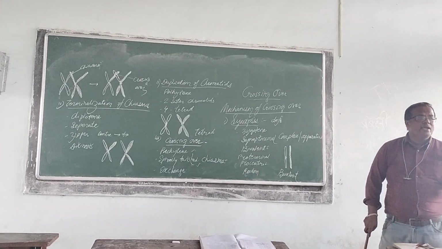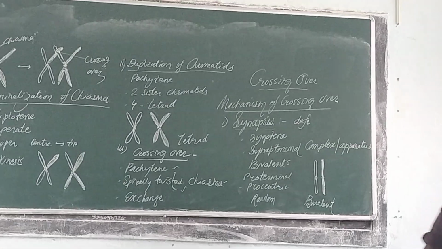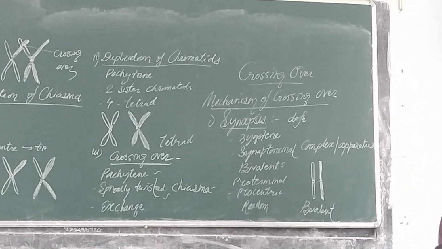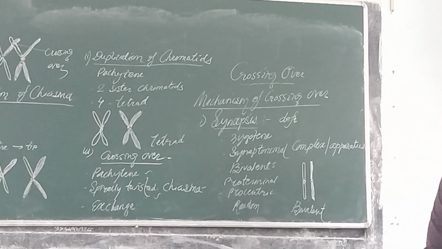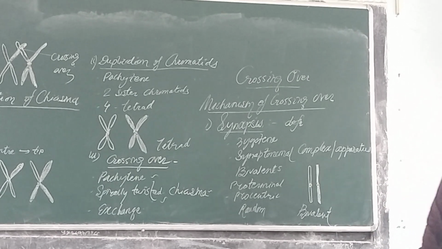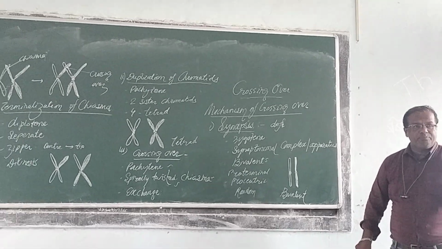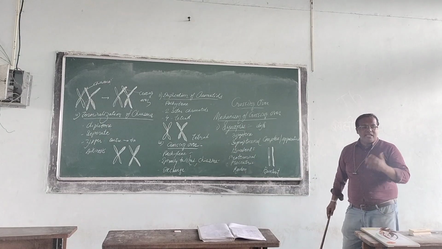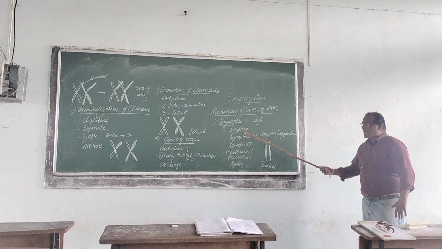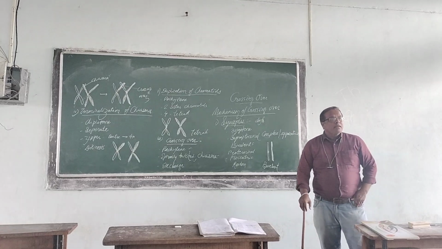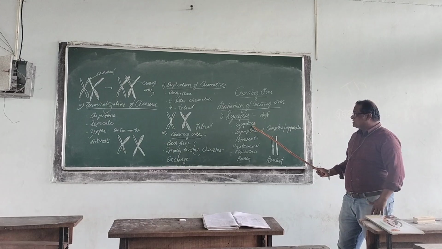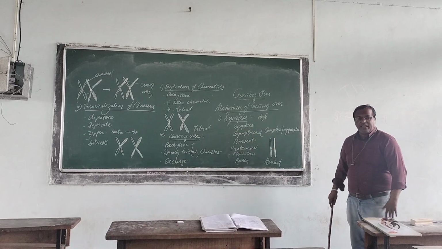Synapsis means a pairing of homologous chromosomes. Here, these are 2 homologous chromosomes having the same gene sequence. It is known as homologous chromosome. These 2 homologous chromosomes get paired. It is known as synapsis. Synapsis is a pairing of homologous chromosomes. It occurs during the zygotene stage of prophase first in meiosis first. Zygotene stage, you remember this stage.